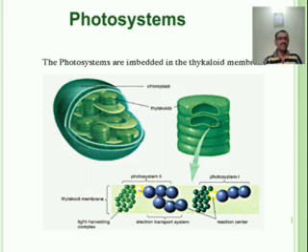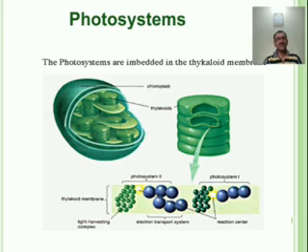Since the fixation of one carbon dioxide molecule requires about 10 quanta of light, it is assumed that 10 flashes of light are required to evolve one molecule of oxygen.